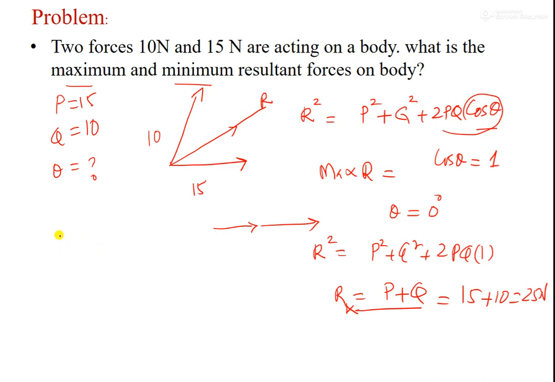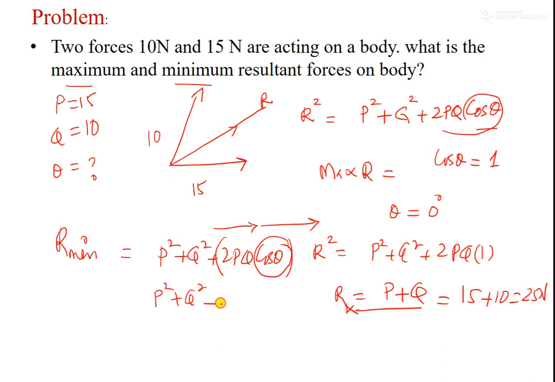Suppose you want to know the minimum, R minimum. R square is P square plus Q square plus 2PQ cos theta. This is minimum when P square plus Q square minus 2PQ, which happens when theta is equal to 180 degrees.